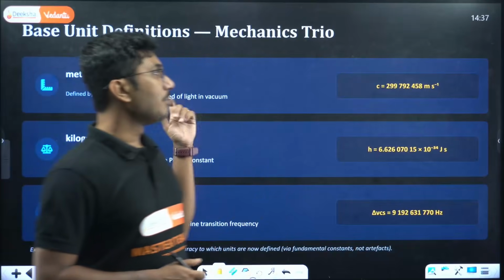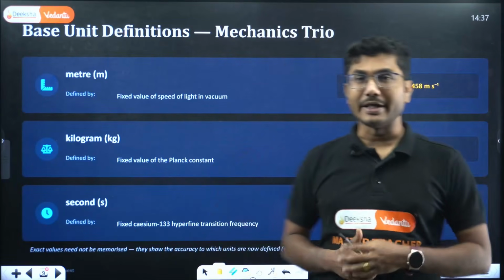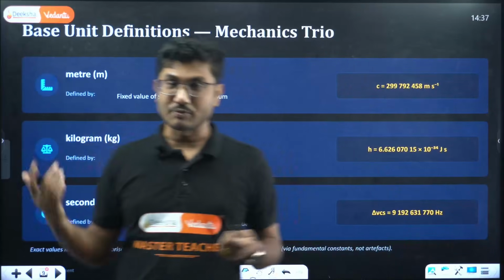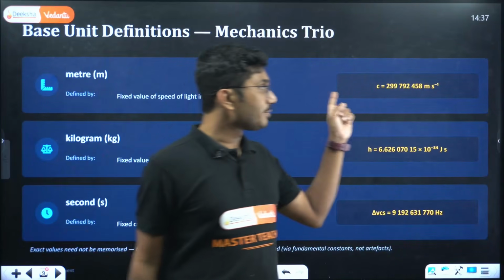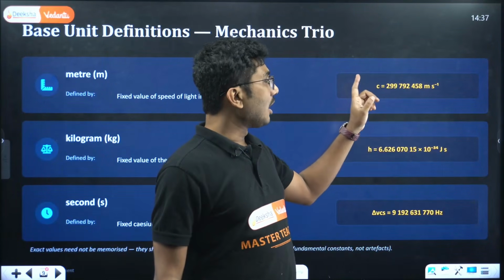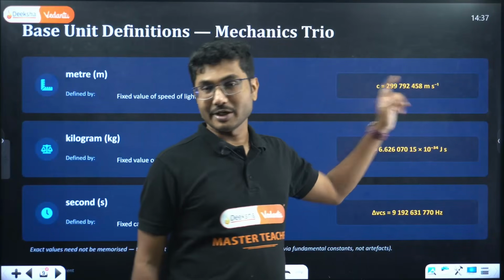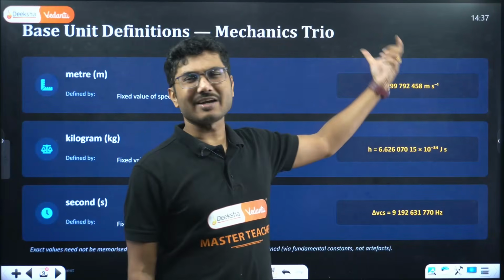For example, the meter is now defined using the speed of light, which is a fixed quantity, taken to be 299,792,458 meter per second. This is a very exact value.